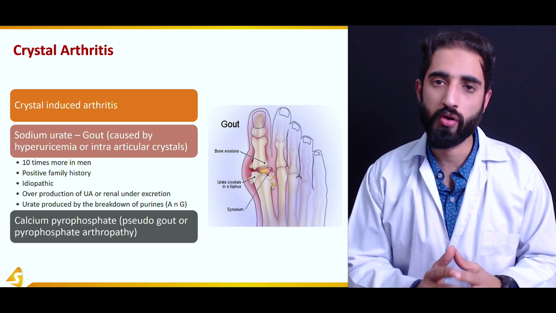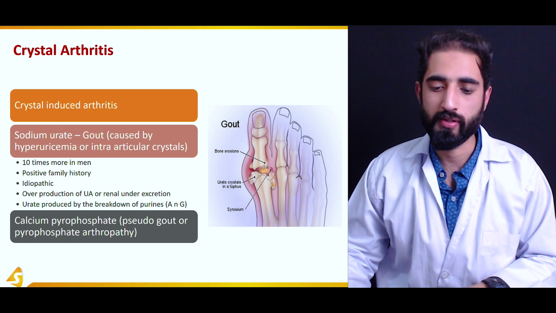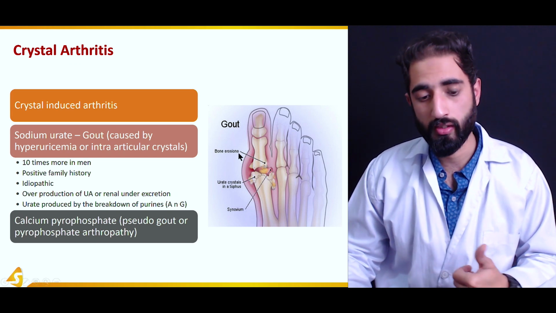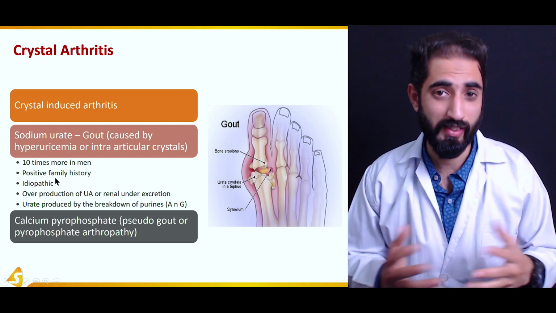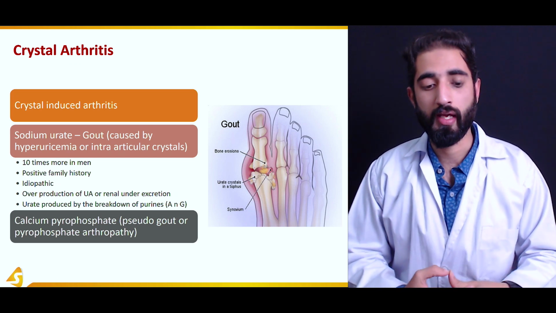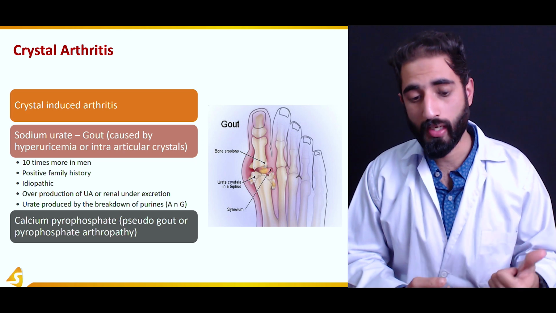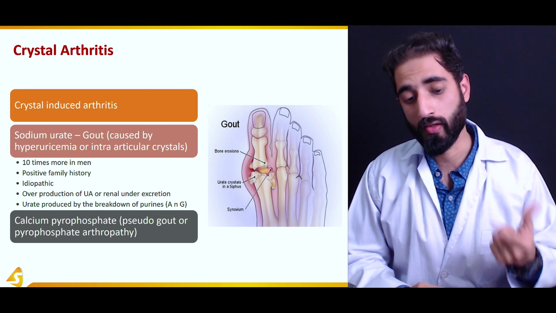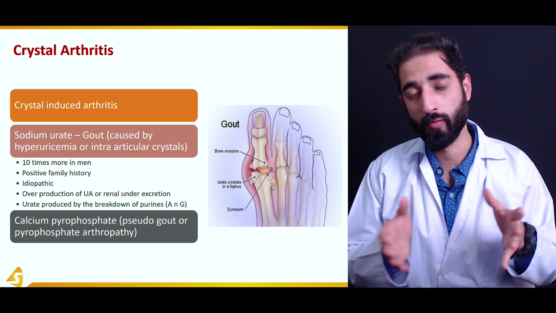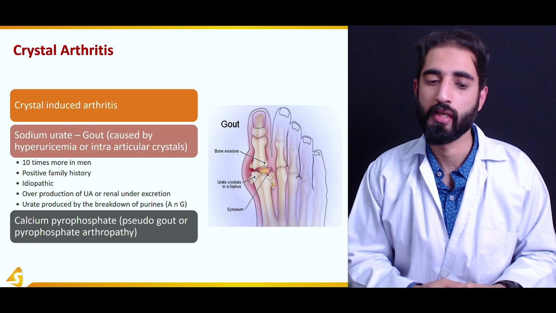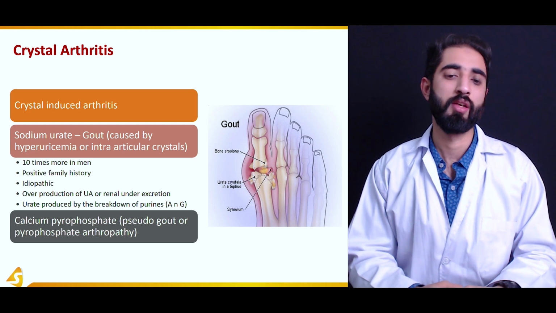It is 10 times more common in men, and the most common site is the first metatarsophalangeal joint. There is a positive family history as well, and it is sometimes idiopathic, and there is overproduction of uric acid, or renal undersecretion. If there is renal undersecretion, obviously there would be more uric acid in the body, and then it would manifest as sodium urate crystals in joints.